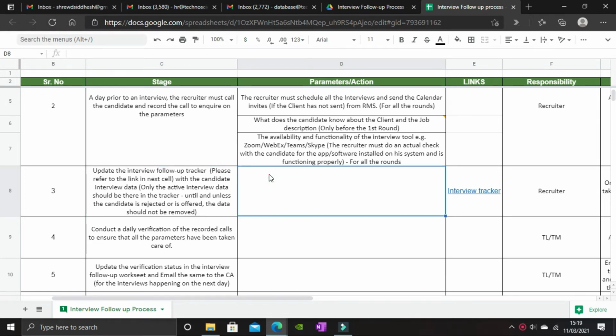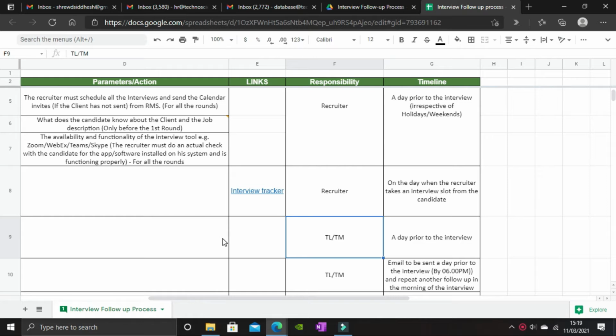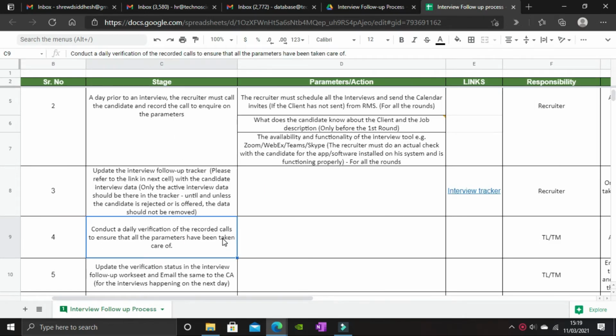We've added the data. Now coming to the next point. The next point here says, conduct a daily verification of the recorded calls to ensure that the parameters have been taken care of. The responsibility for this particular task lies with the team manager or the team leader. He or she will listen to the audio recordings that you've taken to verify the candidate's availability for the next day. It can be either a call recording or an email or an SMS or a WhatsApp message, which, just like we had spoken earlier, can be conveniently documented. Once that is done, come to the next point.